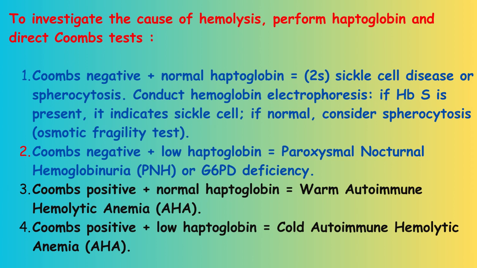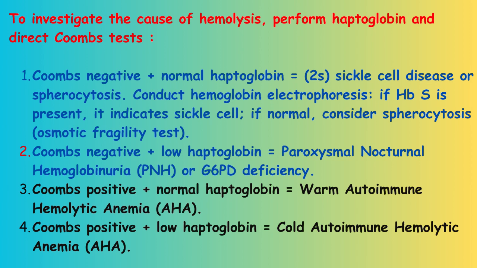If direct Coombs test is negative and haptoglobin is normal, that means an extravascular cause of hemolysis, and these are hemolytic anemias like sickle cell anemia and spherocytosis. I will go directly to hemoglobin electrophoresis. If I find hemoglobin S, that means sickle cell anemia. If I do not find hemoglobin S, I will do the osmotic fragility test to confirm spherocytosis.